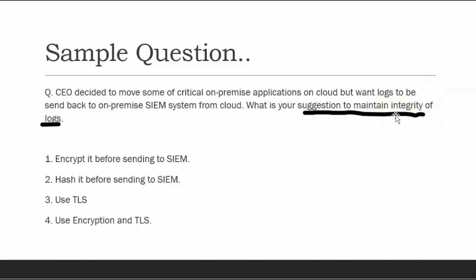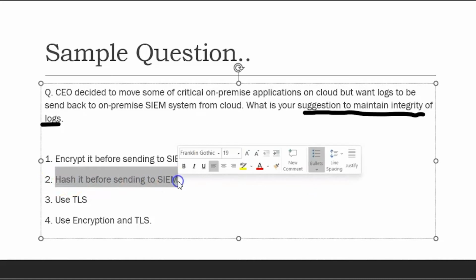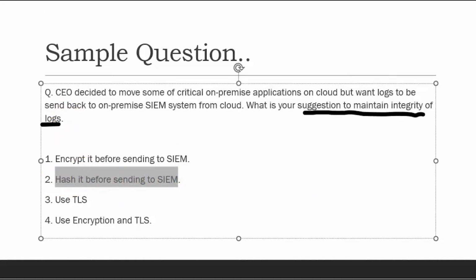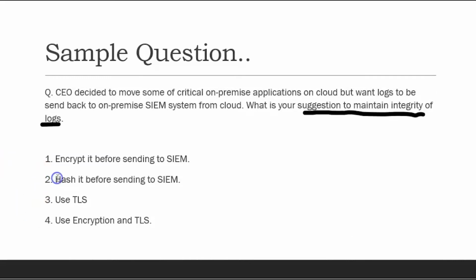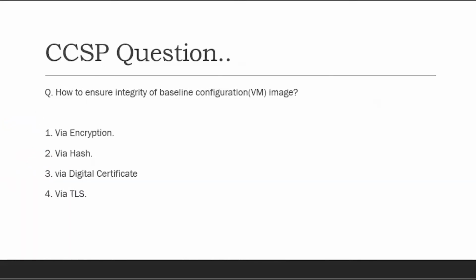If the integrity is our main concern, then the always solution is hashing. So in that case, the answer will be hash. In this case, my answer will not be the encryption. And the only reason is that it changed the way the business wants. If the business wants that my integrity should be preserved, I will go with the hashing.